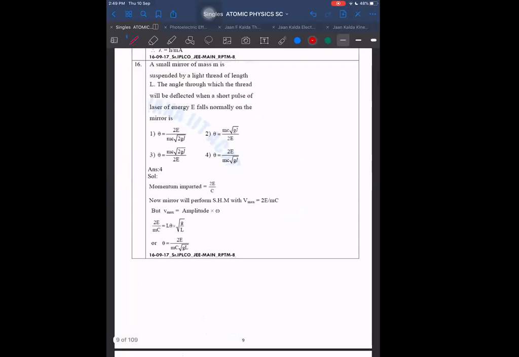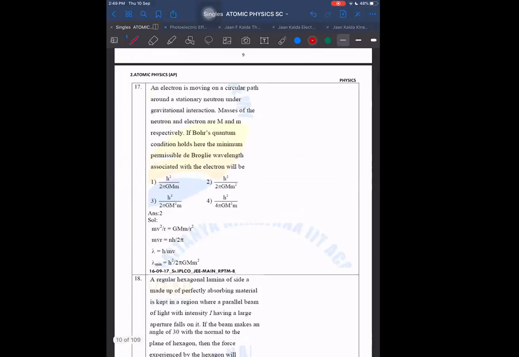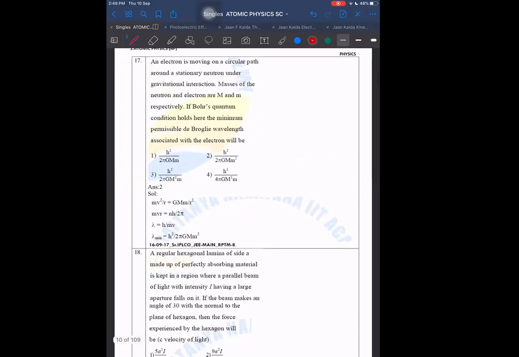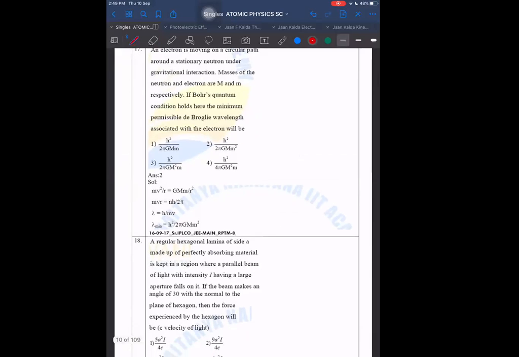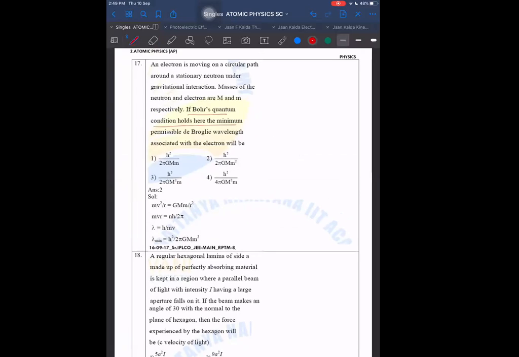16th. Small mirror suspended, not required. 17. Electron in a circular path, stationary neutron under gravitational interaction. This type of hypothetical questions, we can do such questions also. Bohr's quantum condition holds here, and we need the minimum permissible de Broglie wavelength associated with the electron. Can you do this? Just we have to equate mv square by r equal to GMm by r square. Even if it is hypothetical, we will assume, and we will find out the de Broglie wavelength. You will notice that this wavelength comes out to be very small, so it will not be noticeable. If you really put the values of G and m, you will find it is very small.